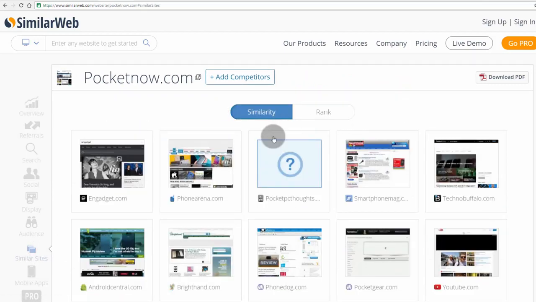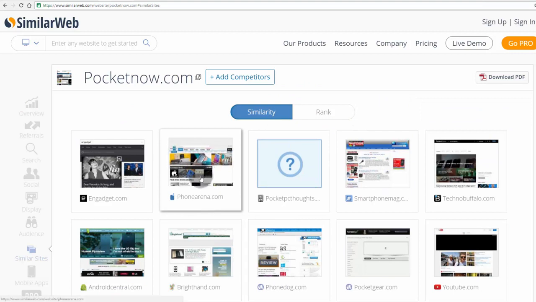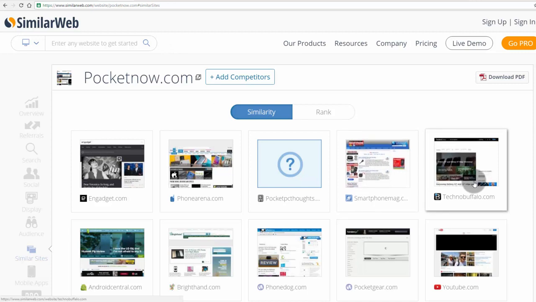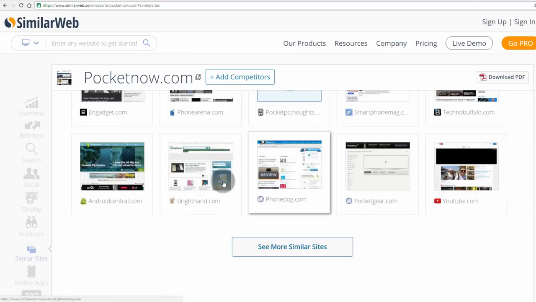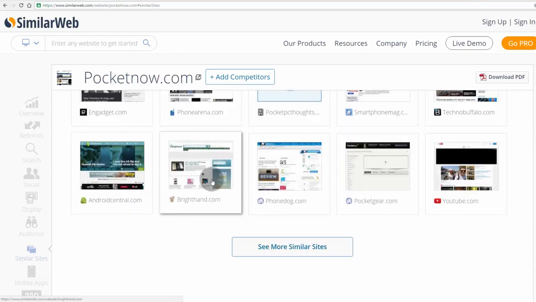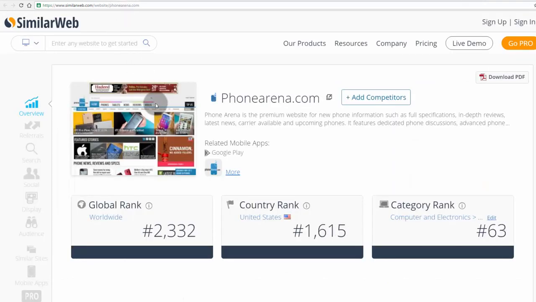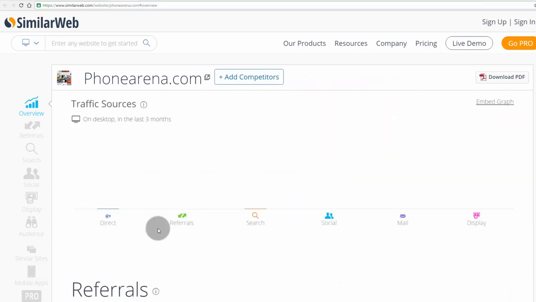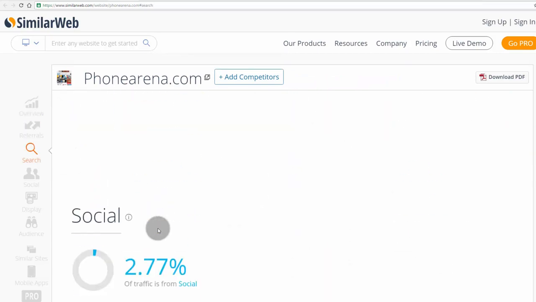Under similarity, I have got Phone Arena. So let me open that too. Then Techno Buffalo, Phone Dog, Android Central. Okay, that's enough. Let me go with these five websites. Wow, the global rank of Phone Arena is 2500. That's kind of unreachable at the moment for any new website within a span of 1 to 2 years. But let's keep this for reference.